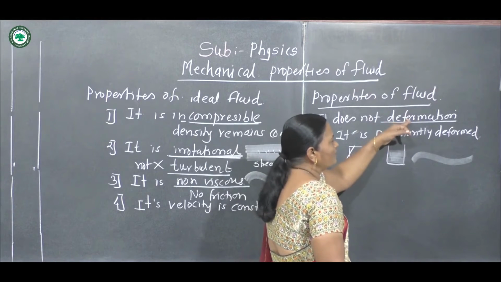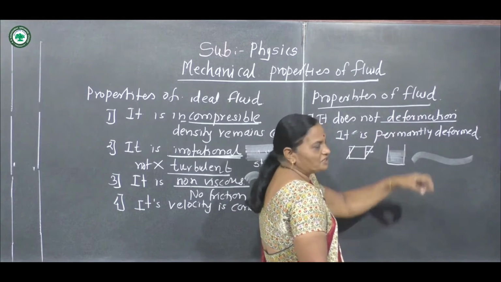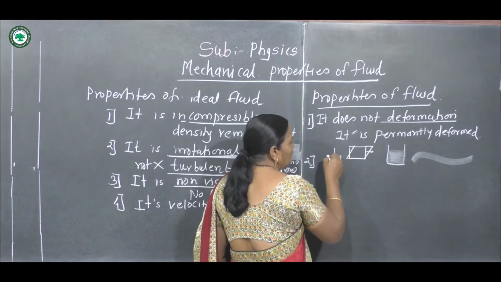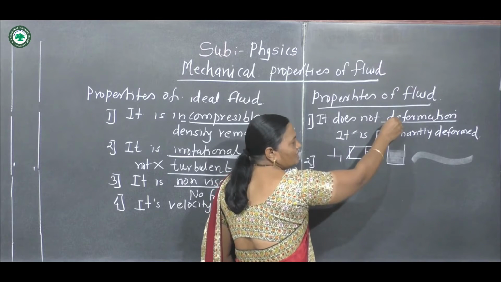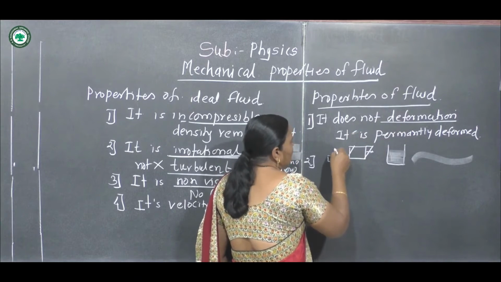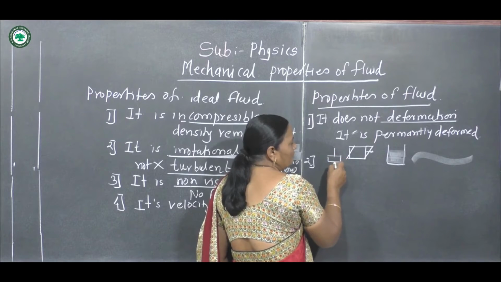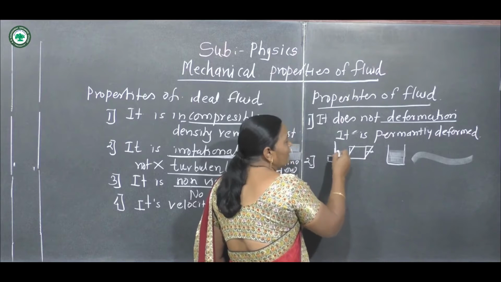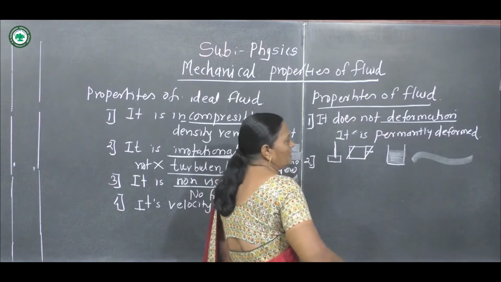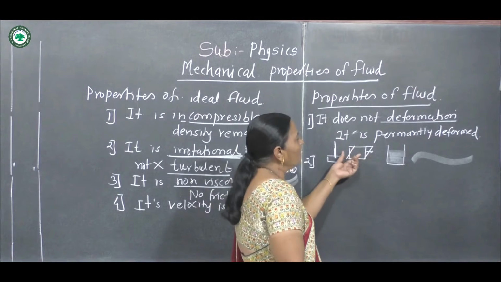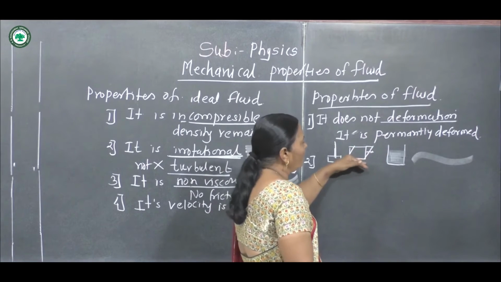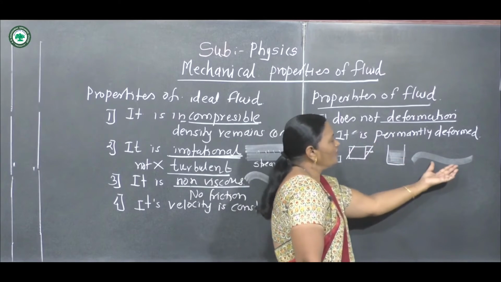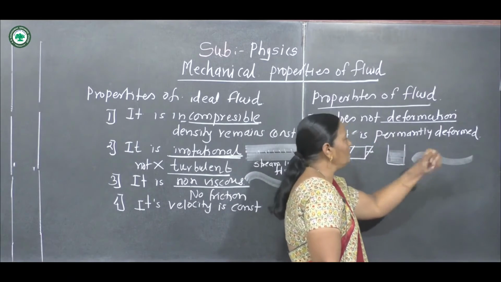What is the meaning of deformation? If force is applied, there is a change in shape. Suppose there is a rubber, if force is applied, its shape changes. If the weight is removed, it regains its original position. This property is called elasticity. Here the fluid is permanently deformed, that is, it does not regain its original position.